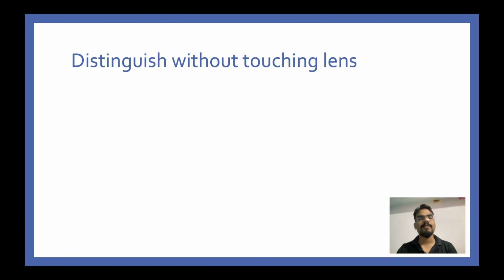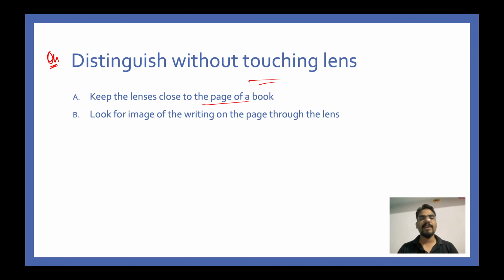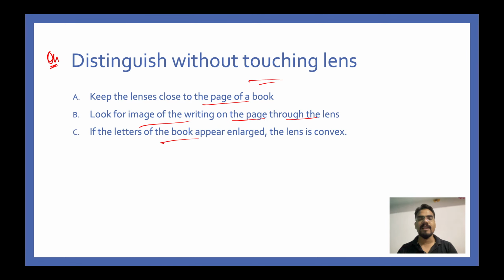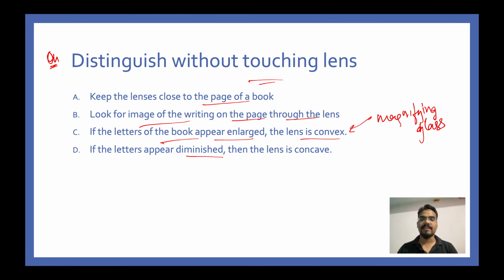Distinguishing. Let's say somebody asked us, how do you distinguish between two lenses, whether it is a concave lens or a convex lens, without touching the lens? The simplest thing to do is keep the lens close to the page of a book and look for the image of the writing on the page through the lens. If the letters of the book appear enlarged, then the lens is convex. That means the convex lens is acting like a magnifying glass, right? And if the letters appear diminished, then the lens is concave. This is a very simple test to distinguish between two lenses without even touching them.